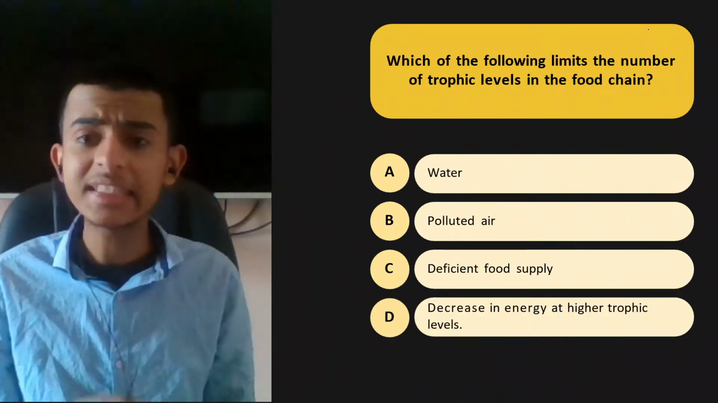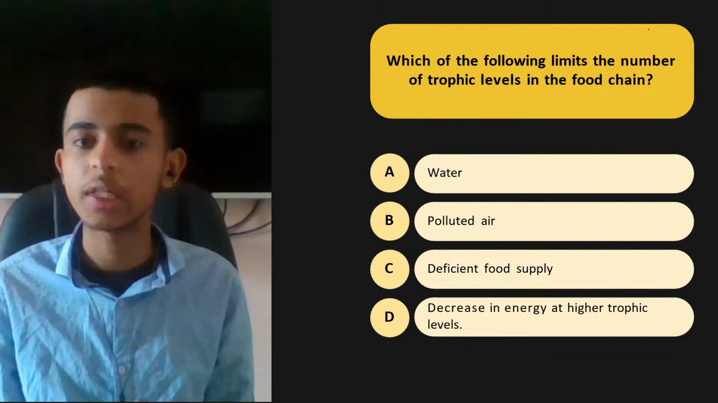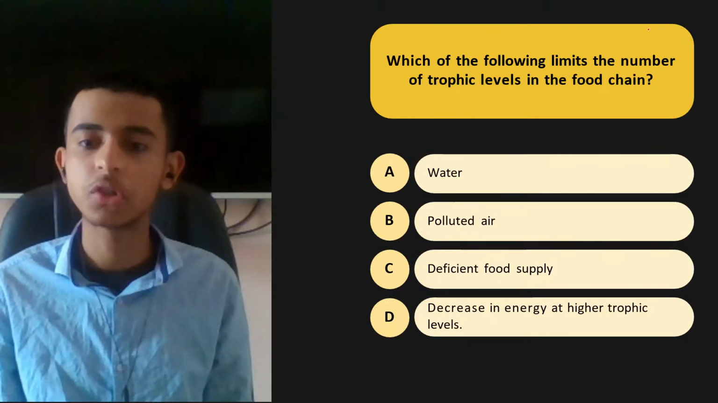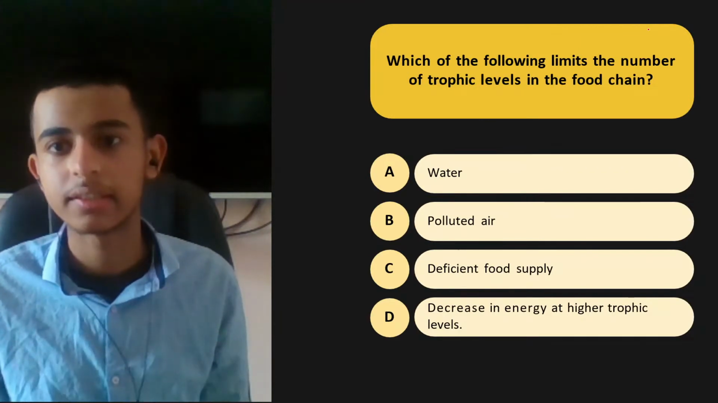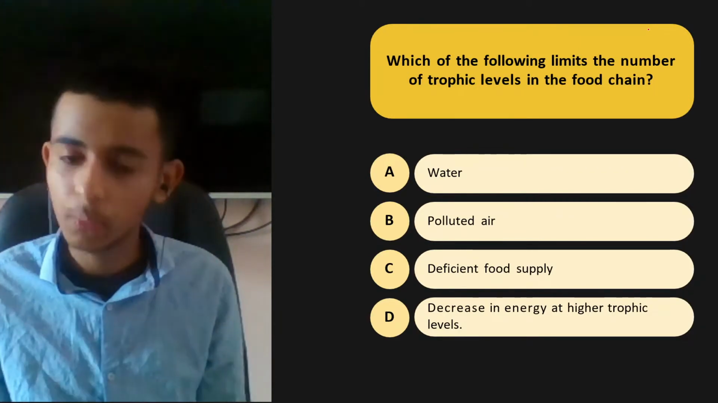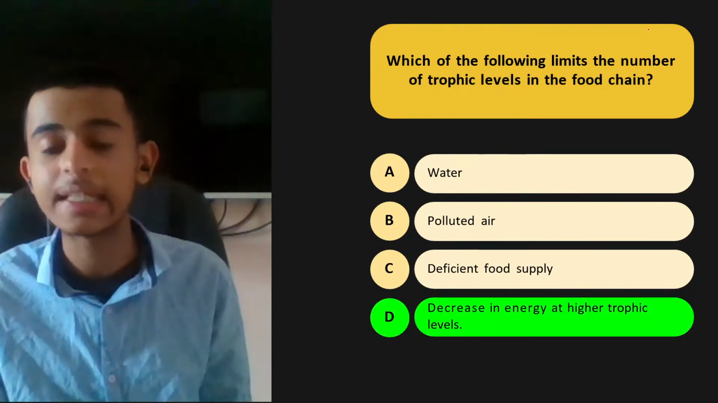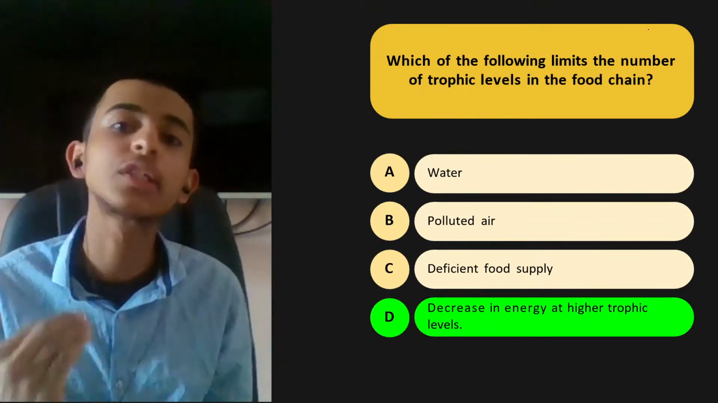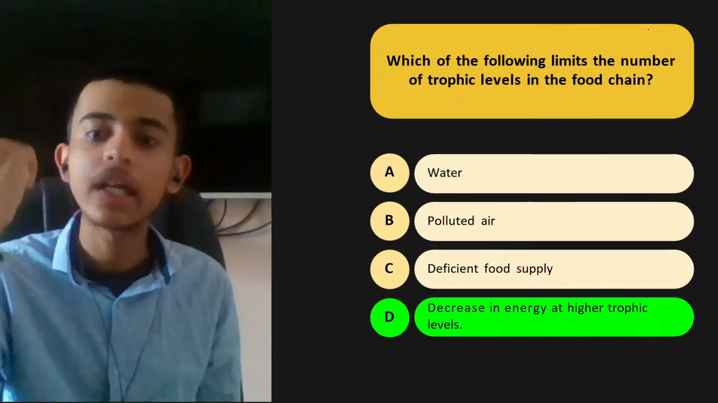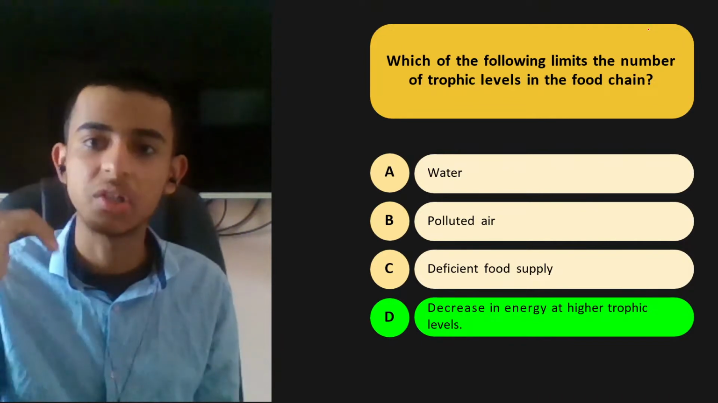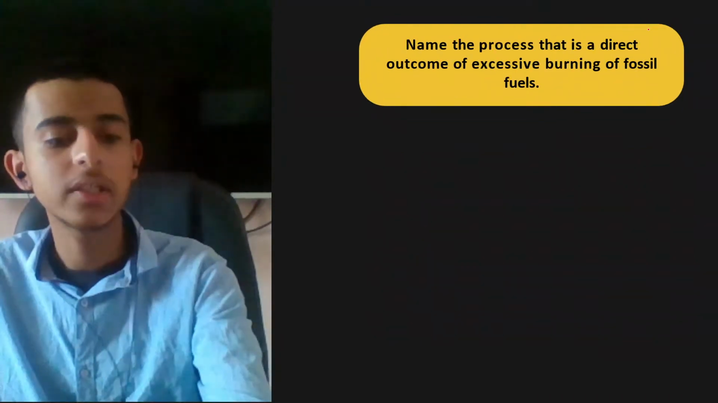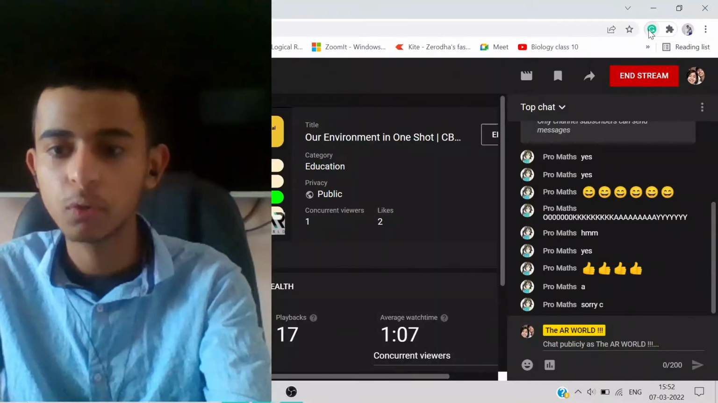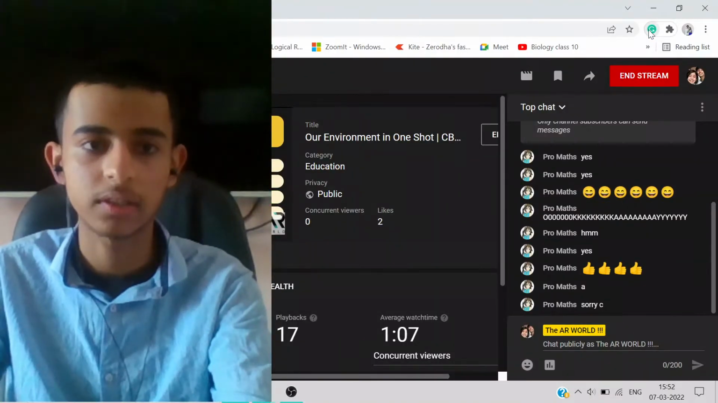Which of the following limits the number of trophic levels in the food chain? Water, polluted air, deficient food supply, decrease in energy at higher trophic levels. Okay, your time's up. Yes, decrease in energy at higher trophic levels. As the trophic levels increase, the energy decreases. Less energy, 10% only. Subjective. Come on, subjective questions are going to be solved by you. Open your notebook and start solving the questions.